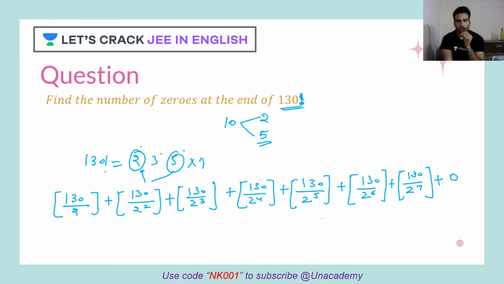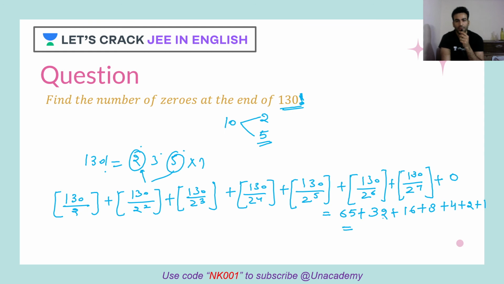So let's calculate this. 130 divided by 2 is 65, plus 32, plus 16, plus 8, plus 4, plus 2, plus 1.